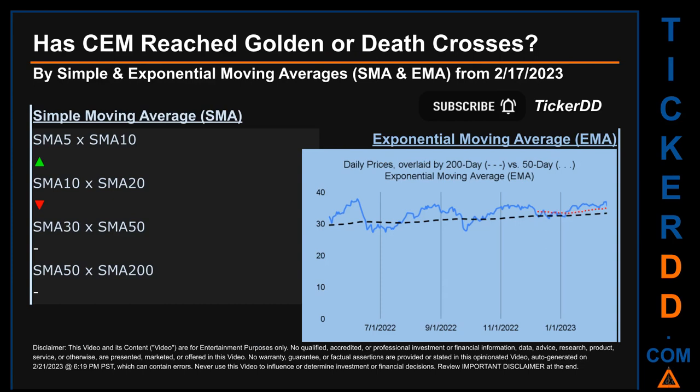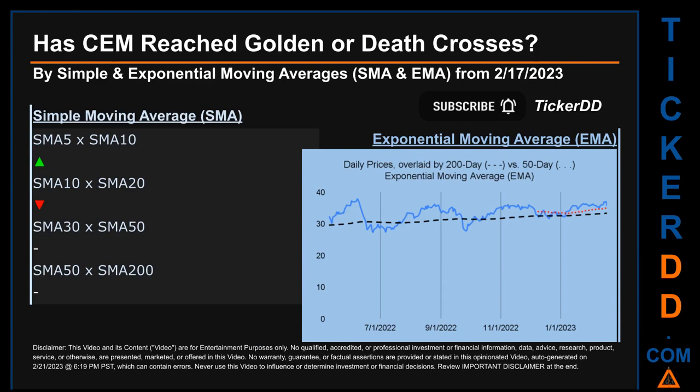Has CEM price reached golden or death crosses? Golden cross and death cross are basic signals that compare average prices across two specified trade day ranges, a short-term versus a long-term range. For example, 5-day versus 10 trade days. Essentially, a golden cross is a bullish signal. It appears when a ticker's short-term moving average crosses above its long-term average. Vice versa, a death cross is a bearish signal when the short-term crosses below its long-term moving average.